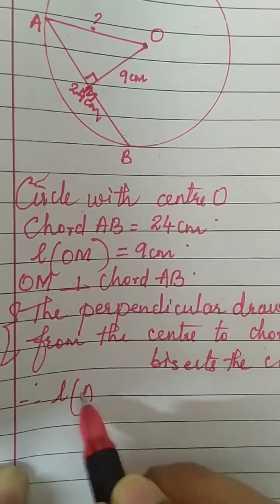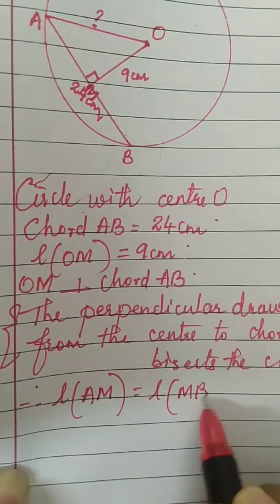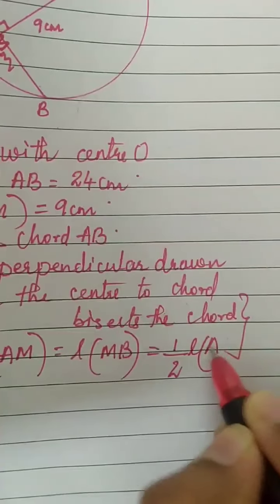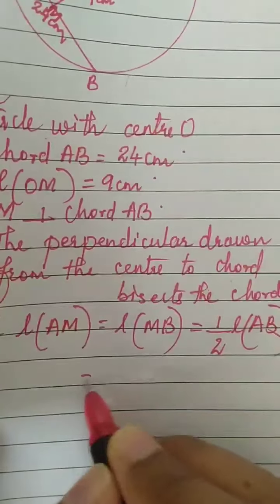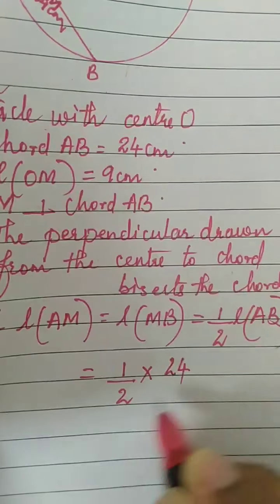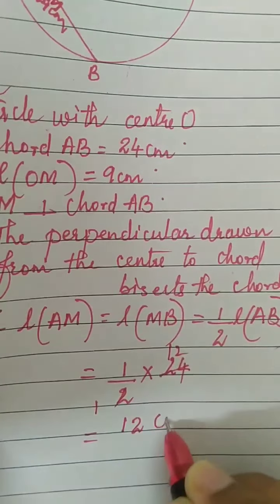Therefore, length of AM is equal to length of MB, which will be half of the length of the chord AB. Half into how much is AB? AB is 24. So half of 24 is 12 centimeter.